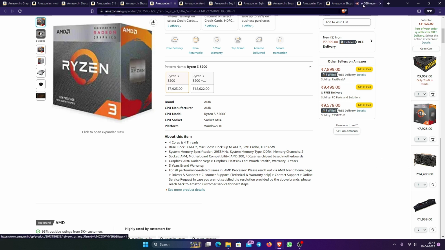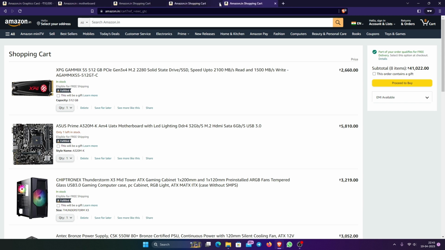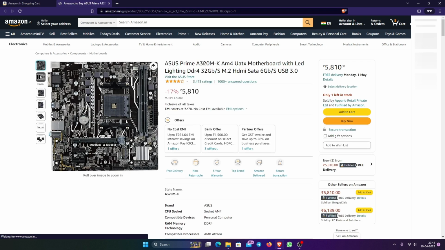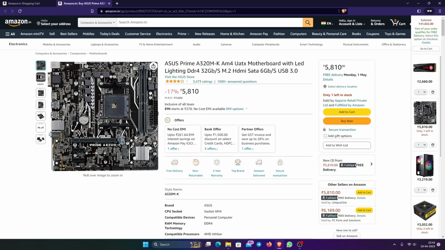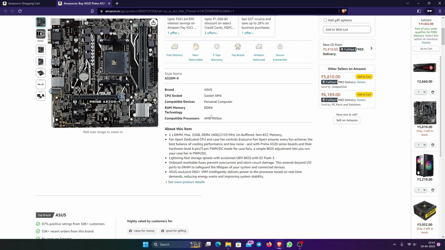Now, I think we should cancel all this, close all this. Now let's check the motherboard. Asus Prime A320M. M is for micro ATX motherboard. Brand Asus.